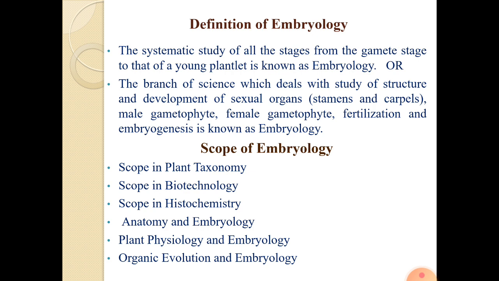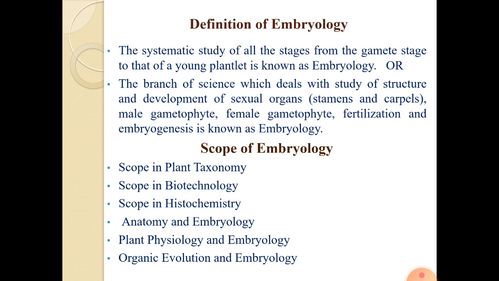Next is anatomy and embryology. Embryological studies help in understanding the nature and role of embryonic tissue. So, the type of embryo, nature of the tapetal tissue in the developing anther, internal structure of ovule, their type, etc. For this, we can take a section, stain it, and observe under the microscope. The study of internal structure is known as anatomy. So, these both branches are the sisters of botany, that is anatomy and embryology. Both branches depend on each other.